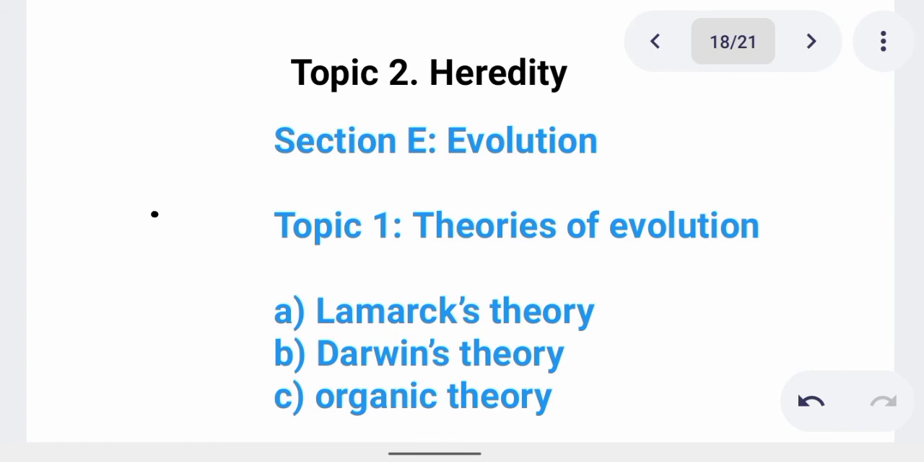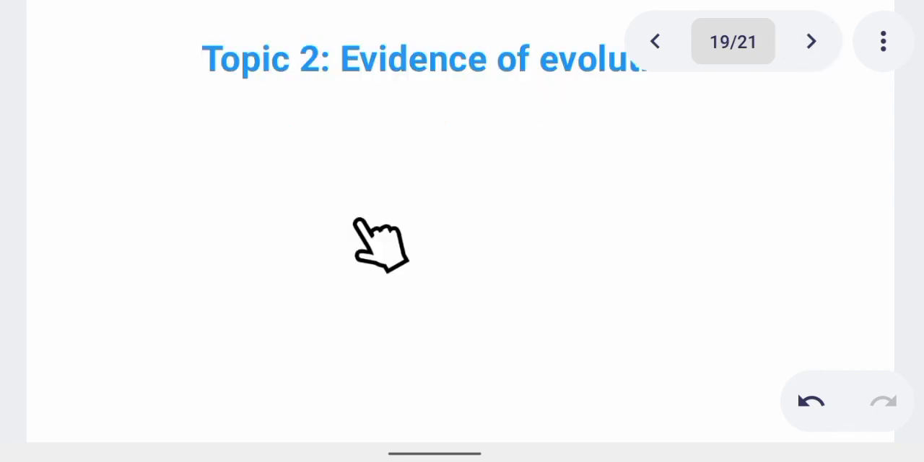Then topic 2 under this section, we have heredity. Then we have evolution. There are 3: Lamarck's theory, Darwin's theory, and organic theory. Then we move on to the final topics here, which are evidence of evolution. One of the evidences of evolution is comparative anatomy. We have embryology, fossil records, and so many of them. And I think that is the end of this video.